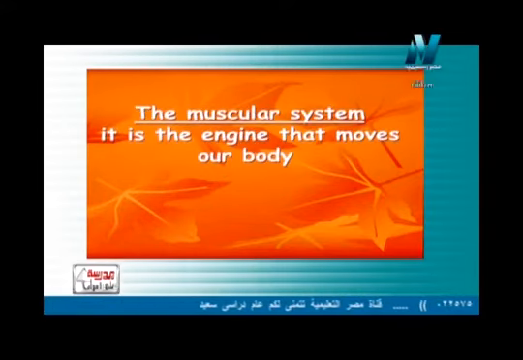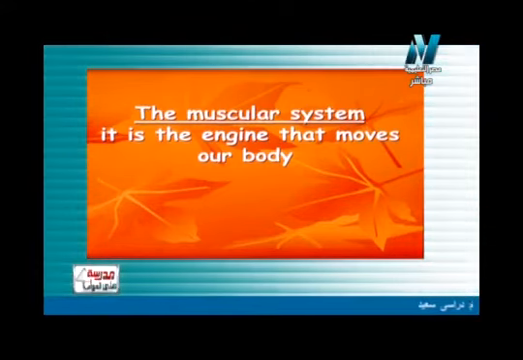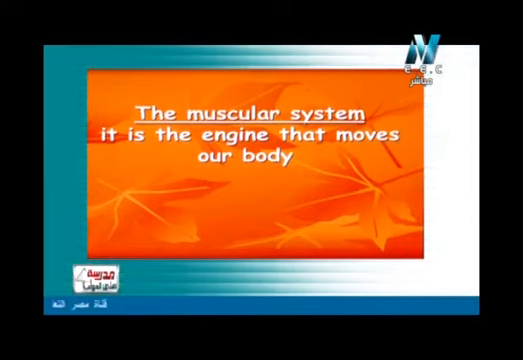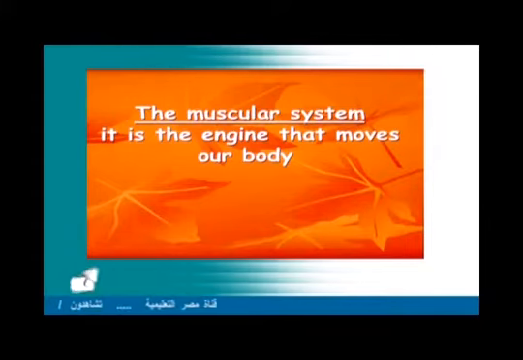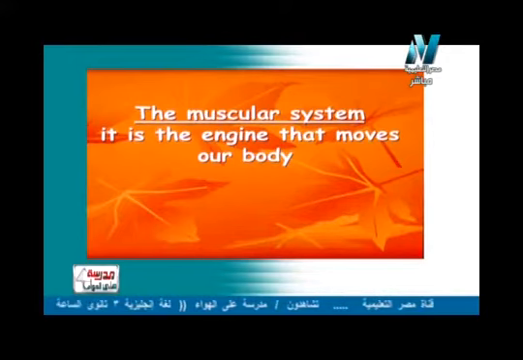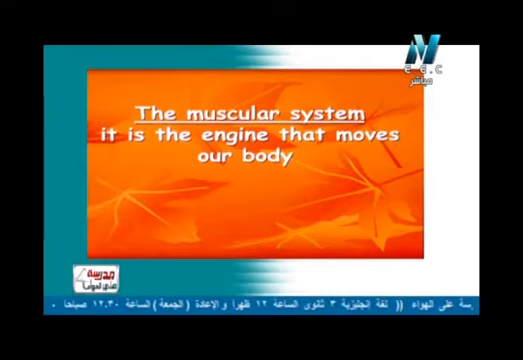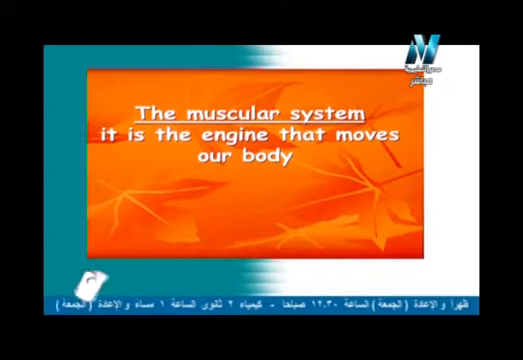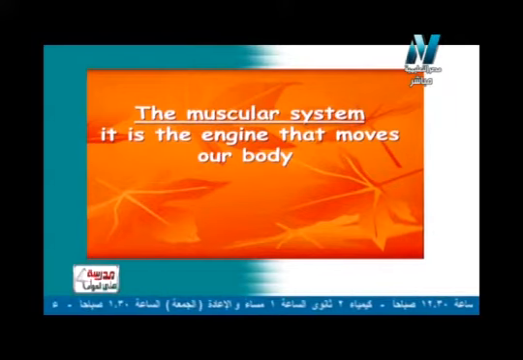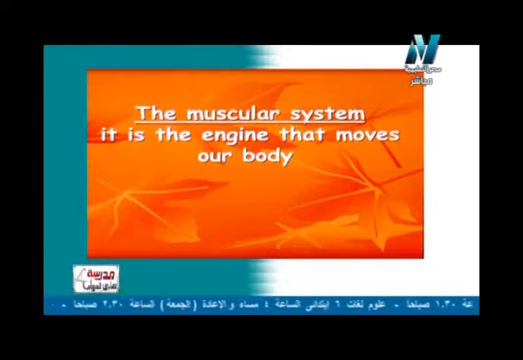So now what about the second system? We have talked about the skeletal system, so let's talk about the muscular system, which is the engine that moves our body. I cannot move with the skeletal system alone. I must have the muscular system, in integration and participation with the skeletal system, and also the nervous system to help in the movement process. So three systems are involved in movement, as we agreed at the beginning of the episode: the skeletal system, the muscular system, and the system which controls both of them, the nervous system.